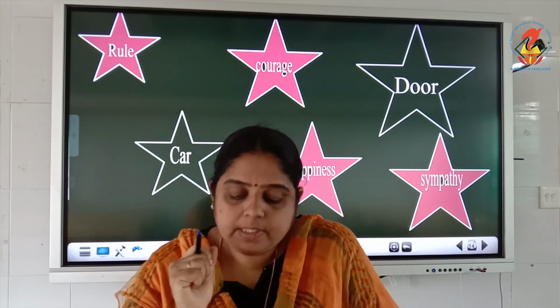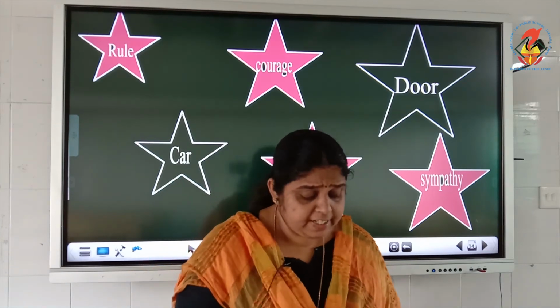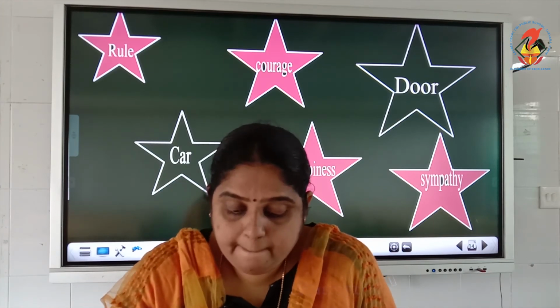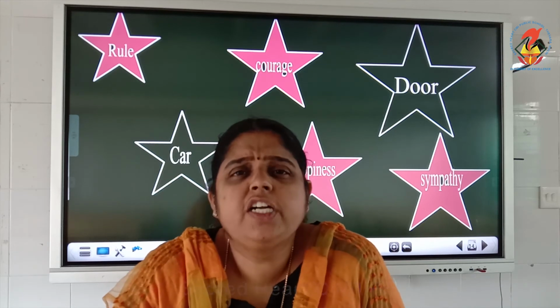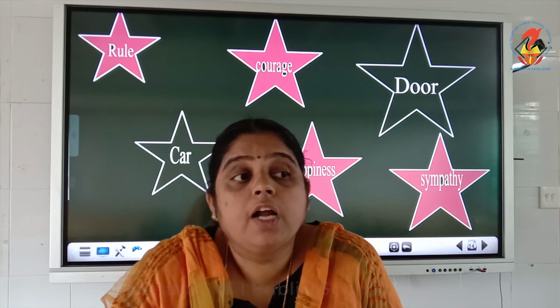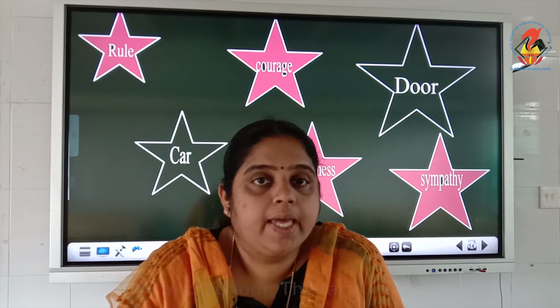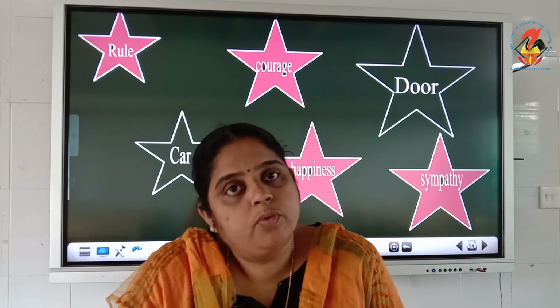Okay. Now, there are some exceptions also in English, which are mistaken. For example, furniture. Is furniture countable or uncountable? Furniture is actually an uncountable noun.